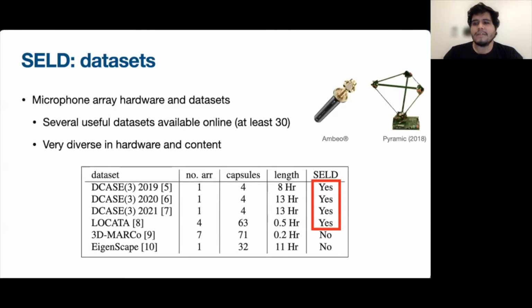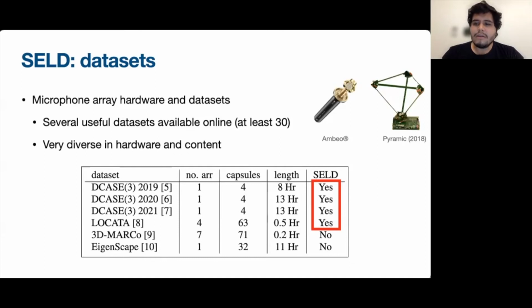We decided to focus on a subset of popular datasets to design a method to aggregate them. These datasets include the DCASE Task 3 Challenge datasets from 2019 all the way to 2020, all with one array and sound event localization and detection labels.